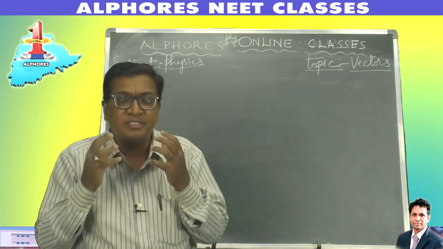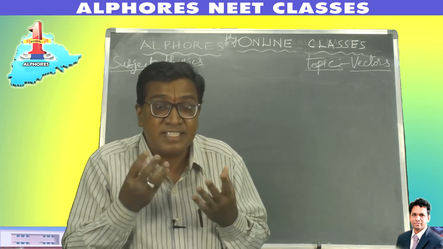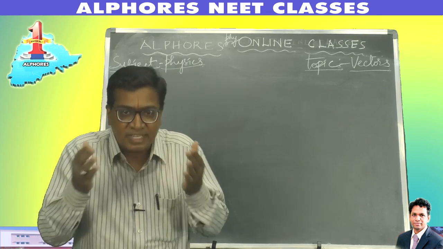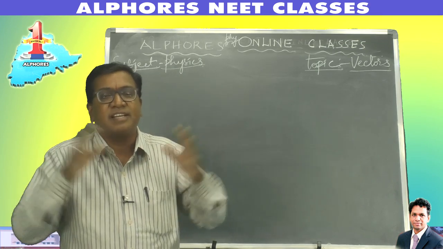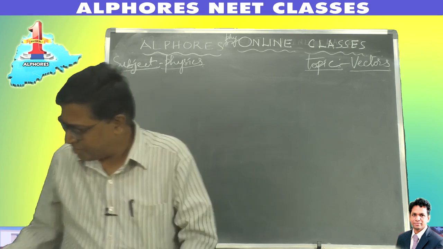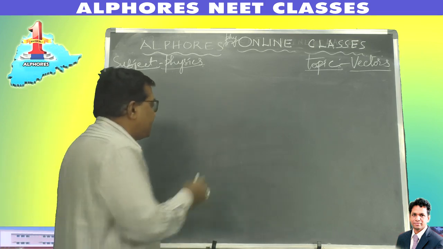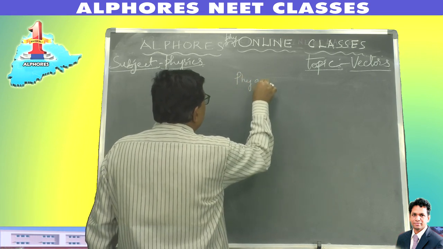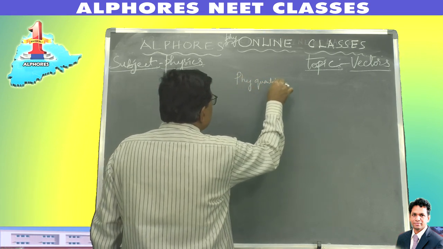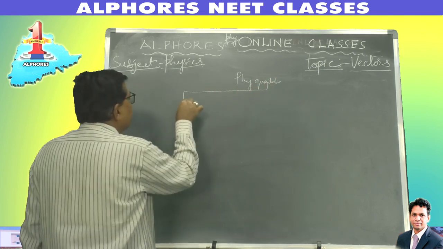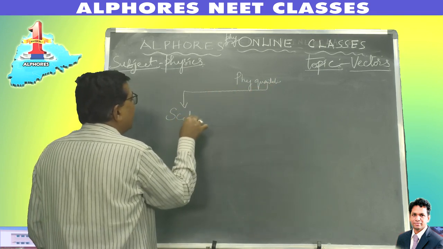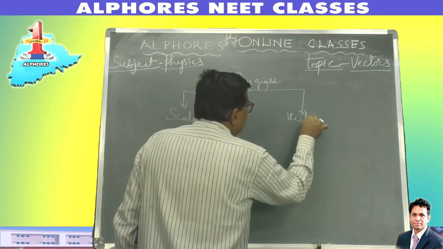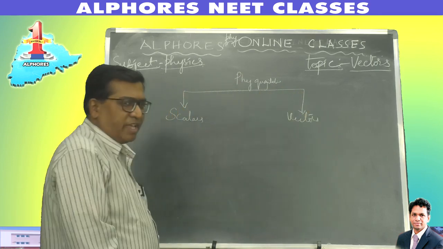Then people found the necessity of categorization based on orientation. So based on direction, physical quantities are classified into two: scalars and vectors. So our topic today is vectors.